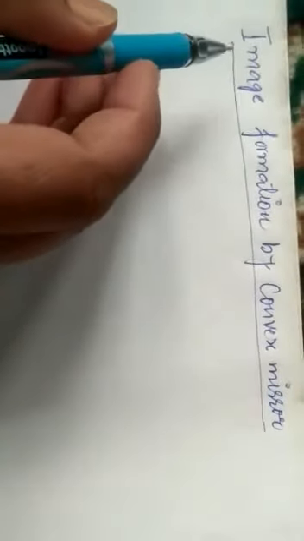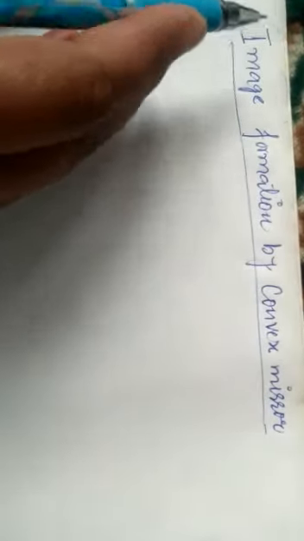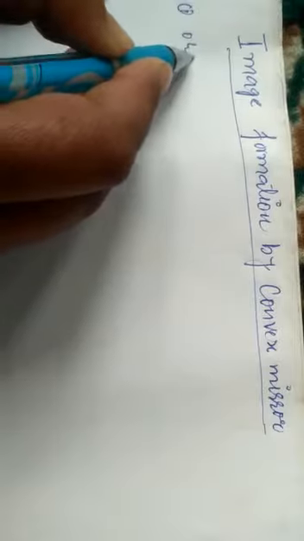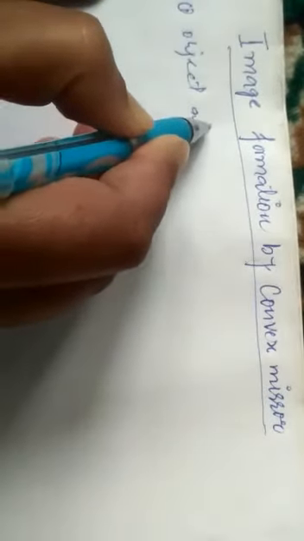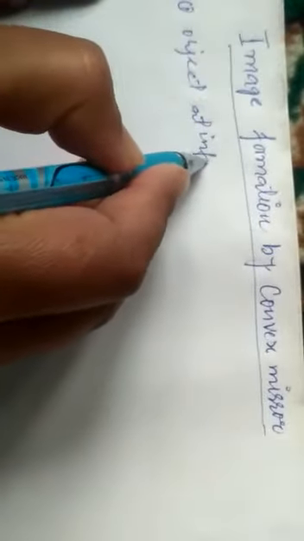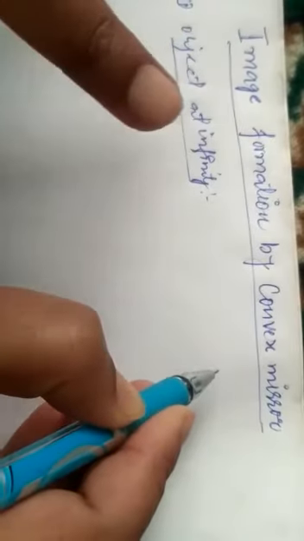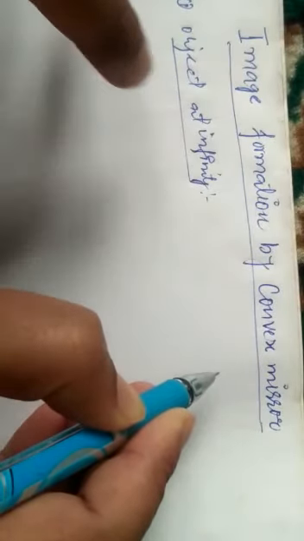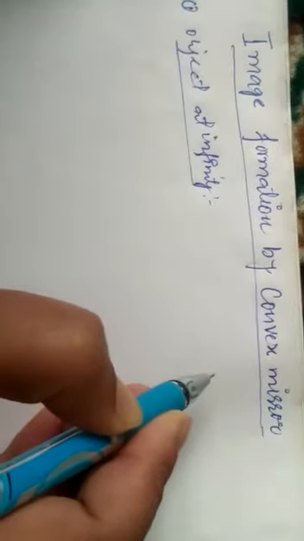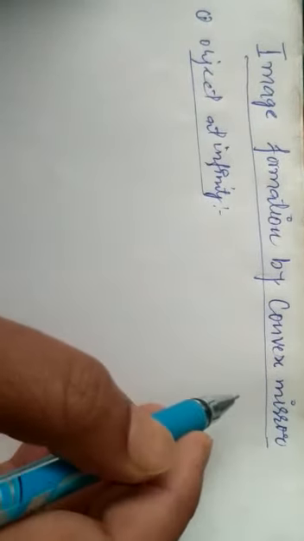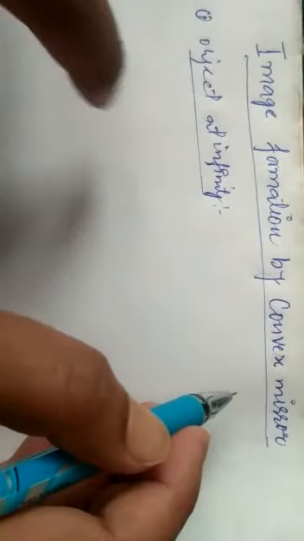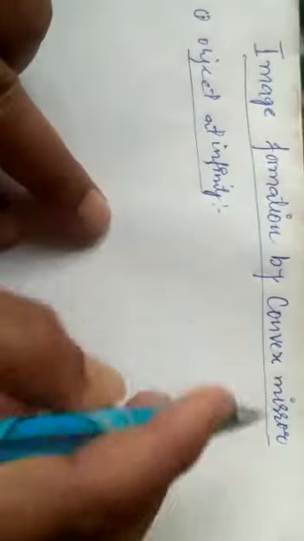So actually there we can have an object like this. There are only two cases in this very convex mirror. One is when the object is at infinity, and the other is between infinity and pole. There are only two cases in the case of convex mirrors. There are not the six types as in the case of concave mirrors. In concave mirrors, we read about the six types, but in convex, we are having only two types.